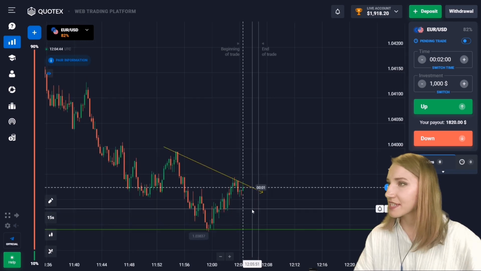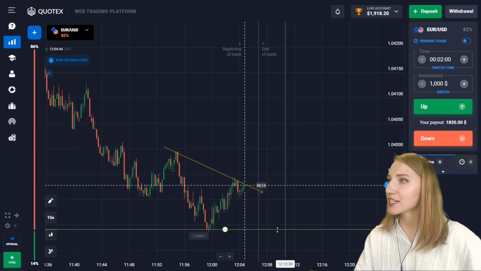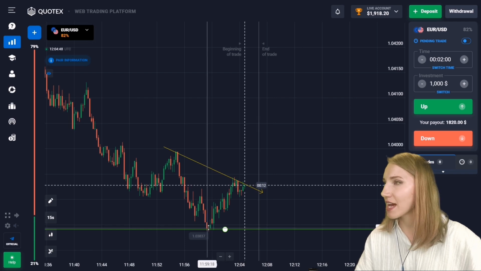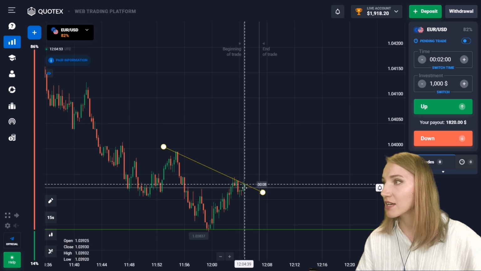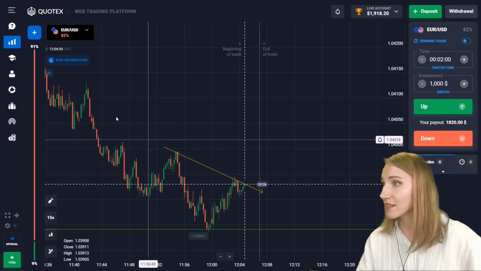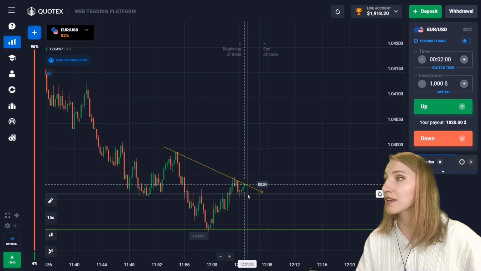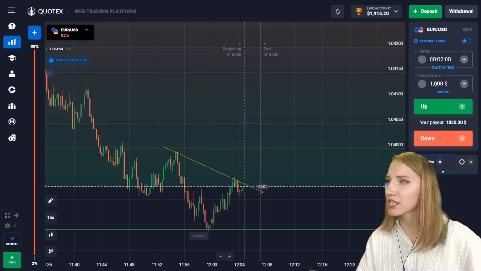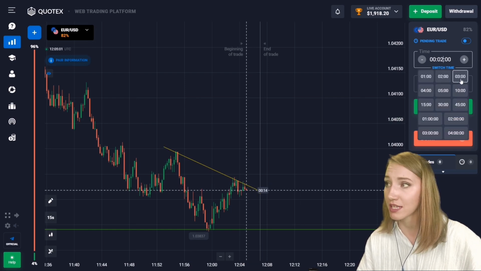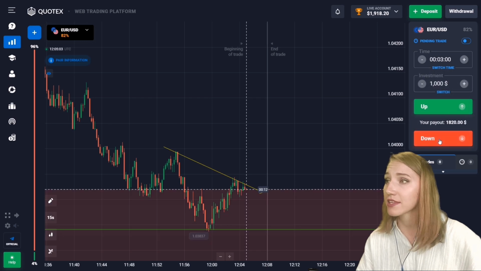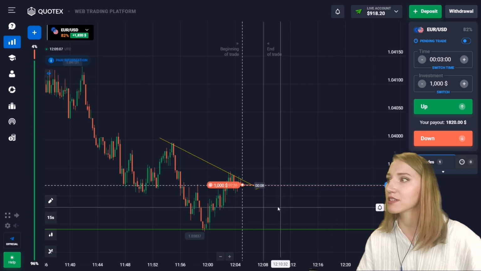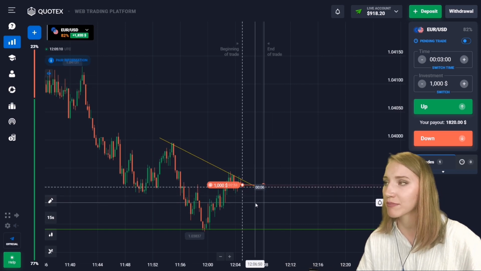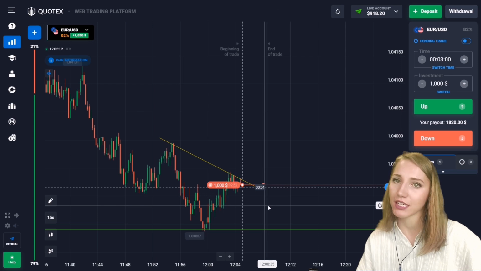Well guys, here you can notice the support level, and also after touching the level the price bounced up, and now from the downtrend line the price again moves down, and also the general price trend is going down and the price highs are getting lower. So in this situation I will open a trade for 3 minutes with the reserve for down movement. I think that the price will be moving towards this level, and also I will put this time with the reserve because there can be the small flat, and that's why we chose it.